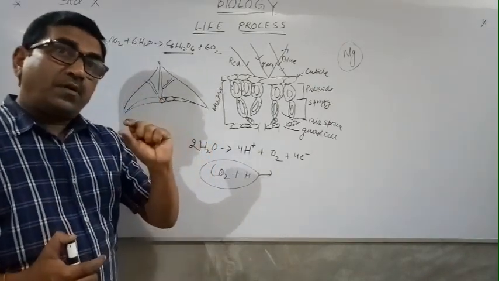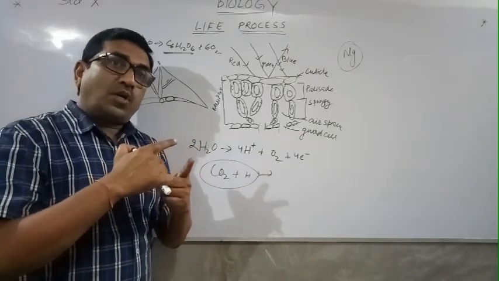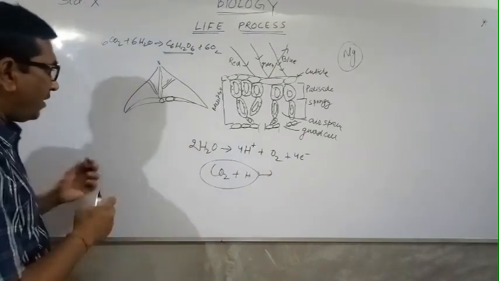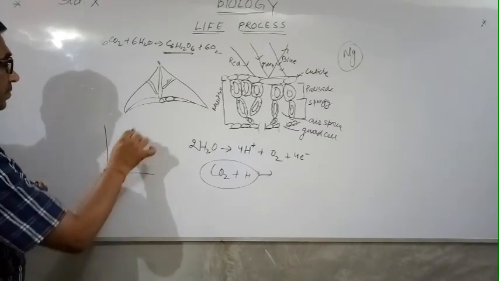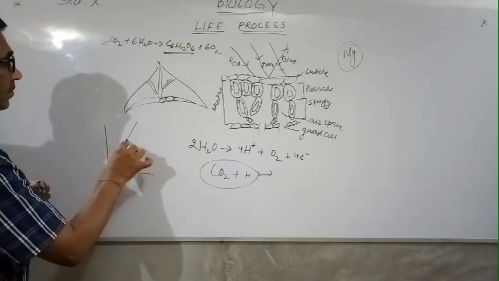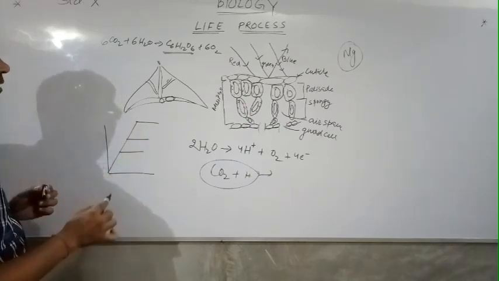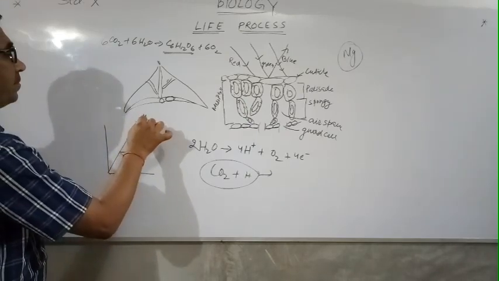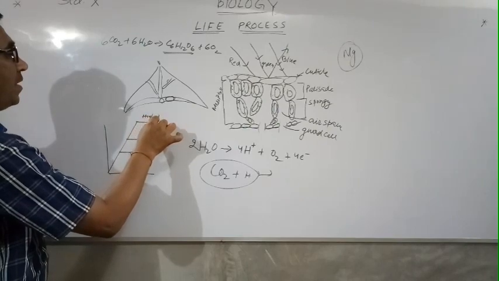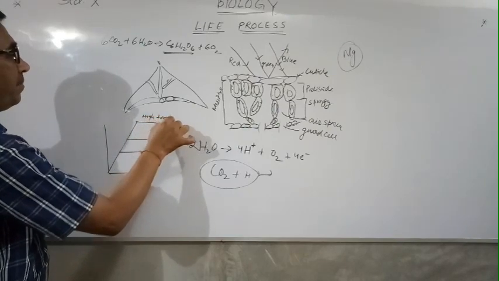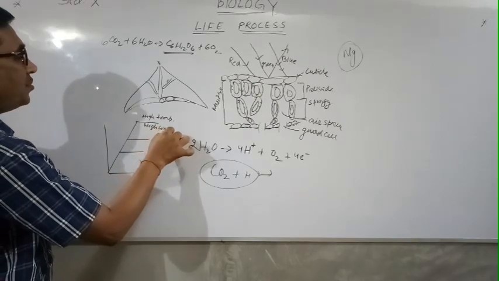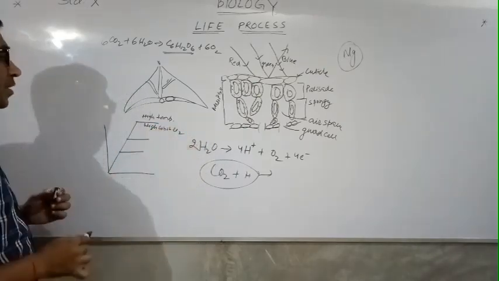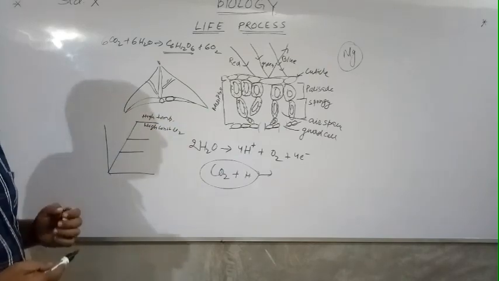If both the concentration of carbon dioxide and the temperature are high, the rate of photosynthesis is maximum.